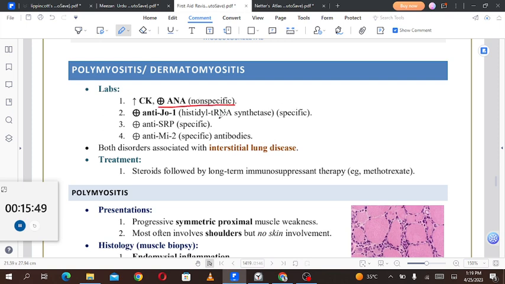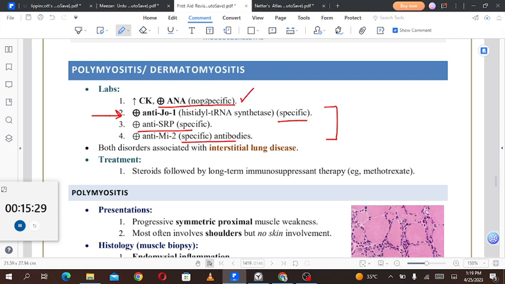Positive anti-Jo1, histidine tRNA synthetase, and specific. Okay. So for polymyositis and dermatomyositis, the anti-Jo1 antibodies or histidine tRNA synthetase are very specific. Anti-SRP, they are also specific. Anti-Mi2 specific antibodies. So these three are specific, while increased creatine kinase and positive antinuclear antibodies are not specific.